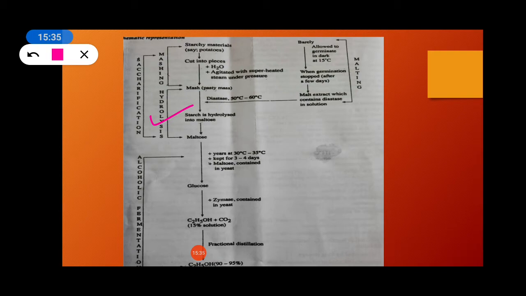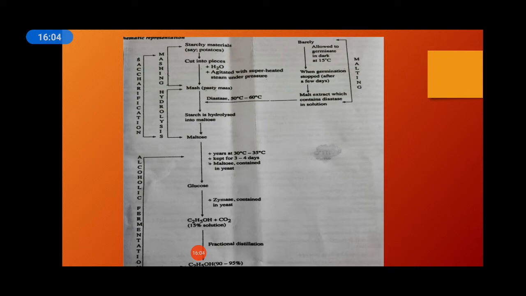See, mash is mixed with malt. First step is our malting, second we are doing the mashing, then we are adding both these steps in when we are doing the next step, hydrolysis. So mash is mixed with malt extract and the temperature maintained between 15 degrees Celsius to 60 degrees Celsius.